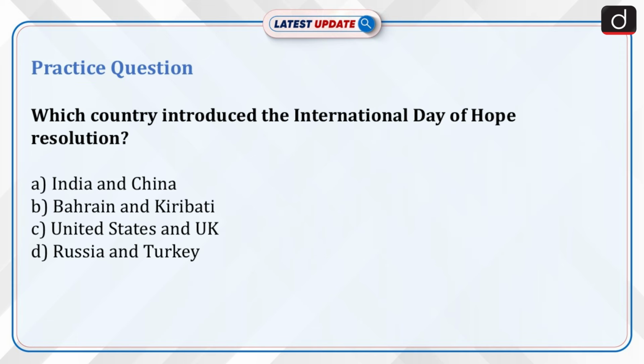Now is the time for practice question. Which country introduced the International Day of Hope resolution? Option A, India and China. Option B, Bahrain Kiribati. Option C, United States and UK. Or option D, Russia and Turkey.